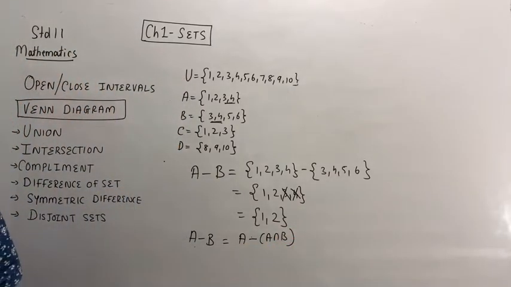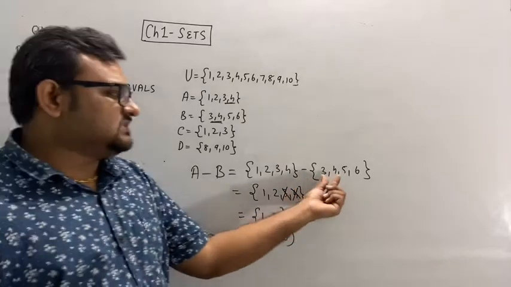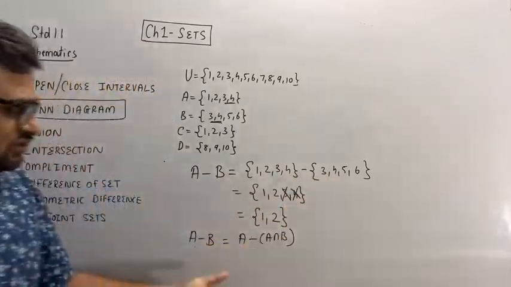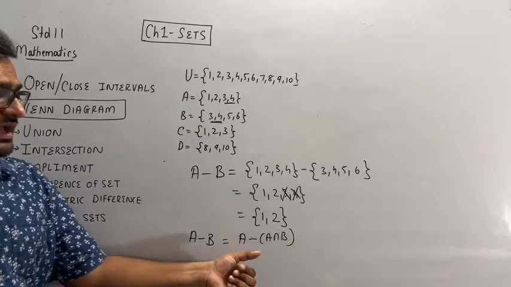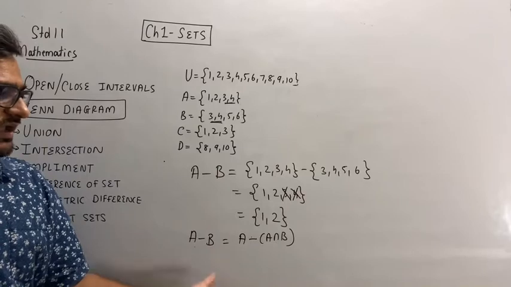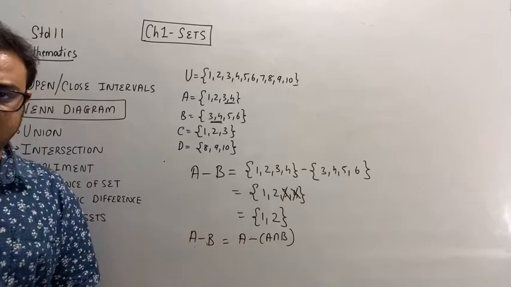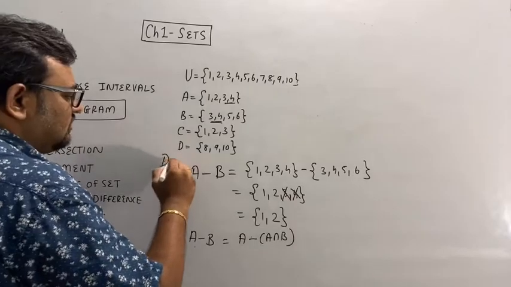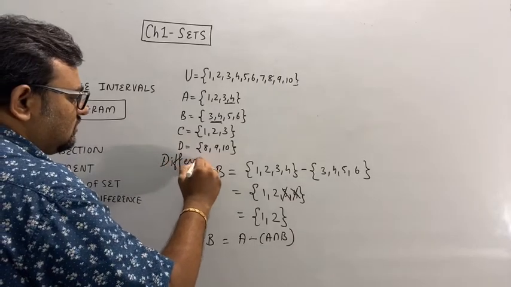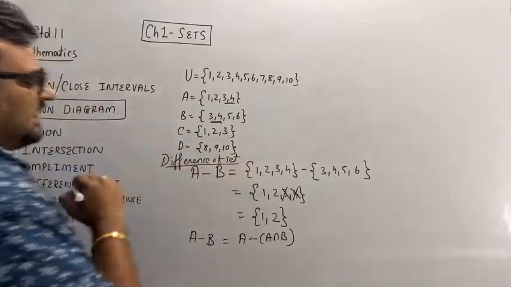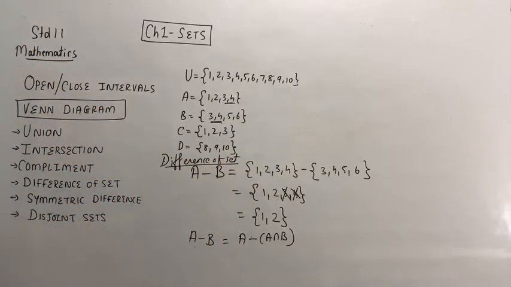Because we are only subtracting the elements from A which are there in both the sets. It will be one and the same thing. So note down this is about difference of sets.